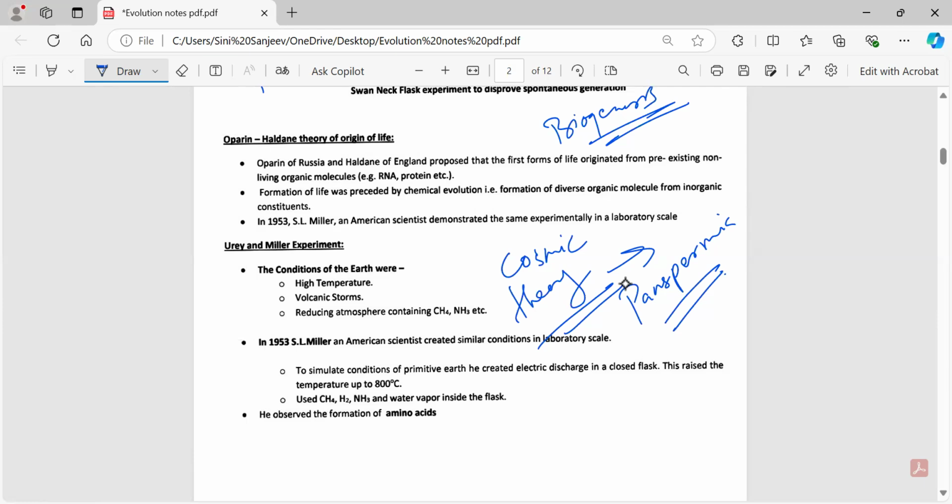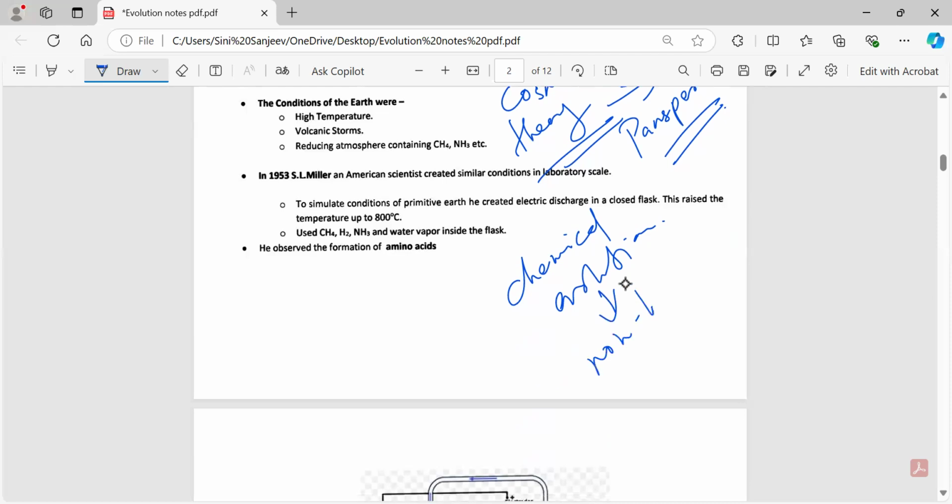Next, we have the chemical evolution theory. Chemical evolution theory means what? Here, the first form of life was generated from whom? Non-living organisms.